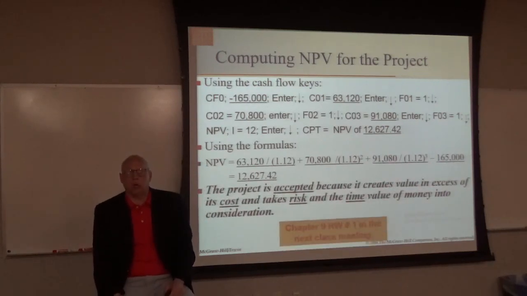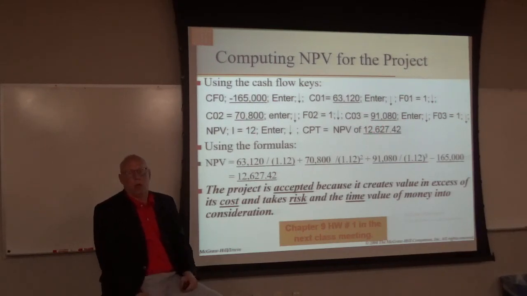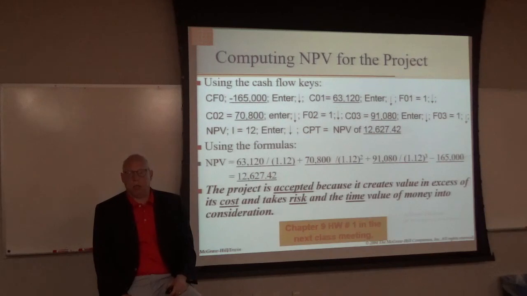All right, so this project is accepted because it creates value in excess of its cost, and it takes risk and the time value of money into consideration, and so we would accept this project. We would look at other projects, and if other projects had larger net present values, then we would do those other projects first.